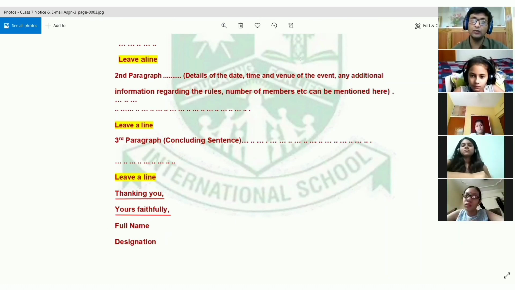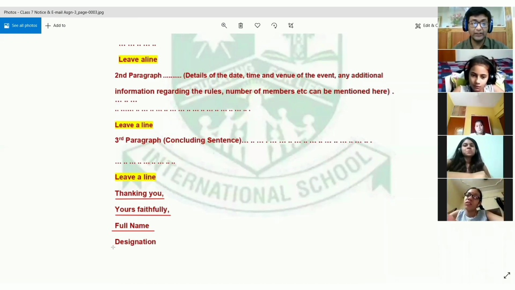But over here, when you write something formal in nature, the person to whom you are writing, you don't know him, and that person does not know you. So in these cases, you don't write your first name only, you write your full name. For example, if Angel is writing, then she will write Angel Singh, right? She will not write just Angel. If Sneha is writing, she will write Sneha Prakash. So you are going to write your full name over here.